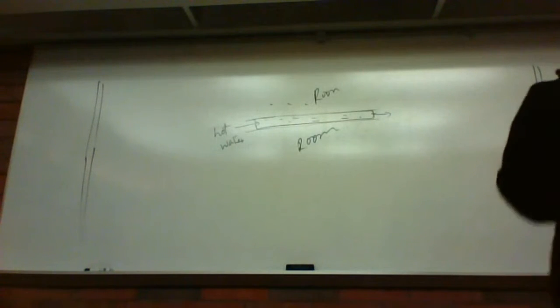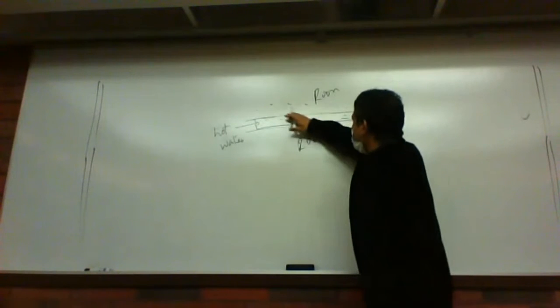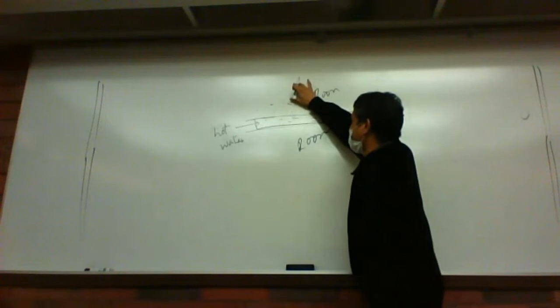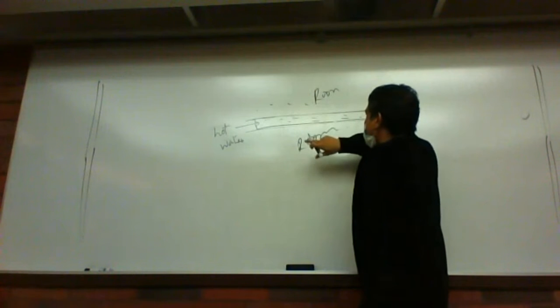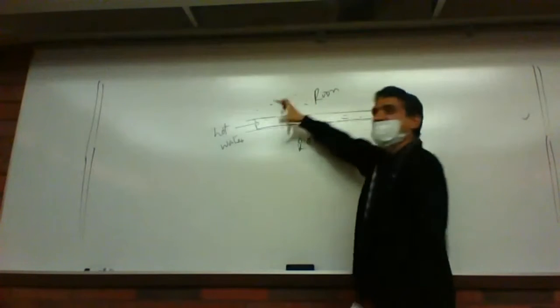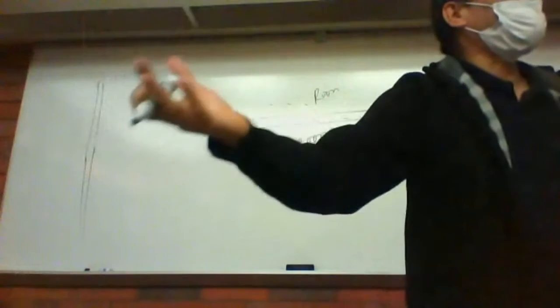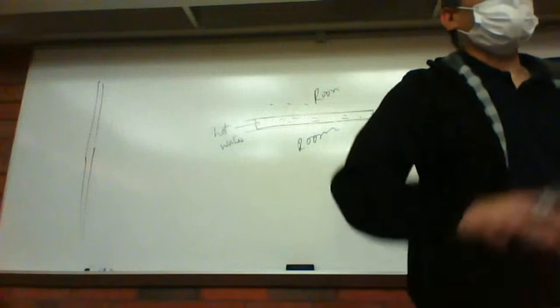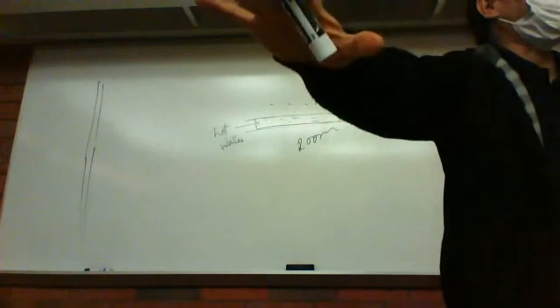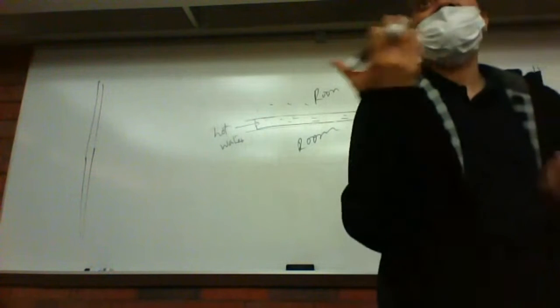Make sense? But if somebody says, oh, I just want to study the water only here, then this pipe and the room become the surrounding. And somebody says, okay, I study the water and this pipe together, this becomes the system, then the room becomes the surrounding. Does it make sense? So anything you want to study, that is called the system, and what you don't want to study, outside that, is the surrounding. Make sense? It's simple.